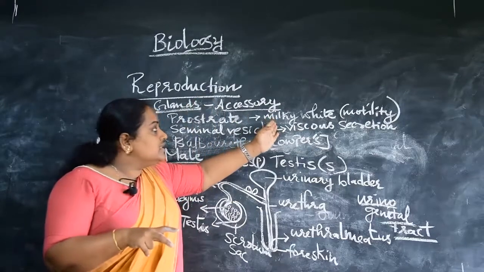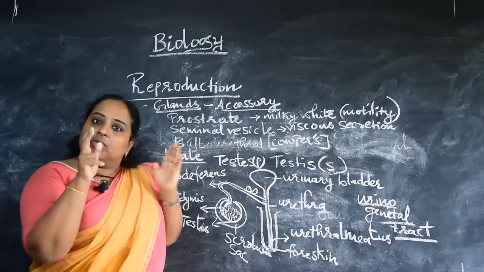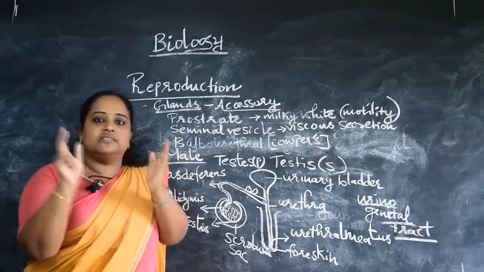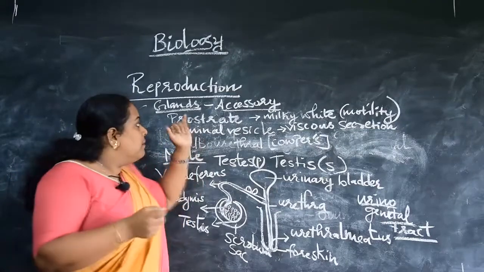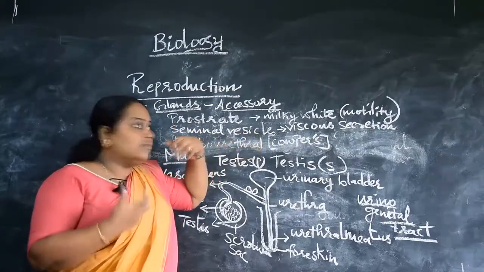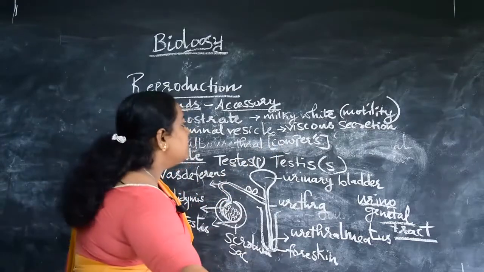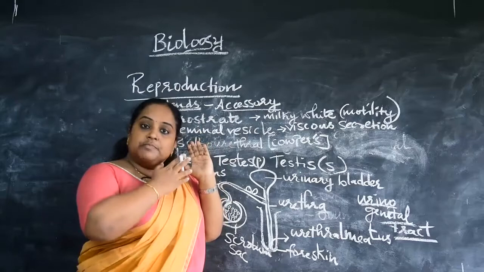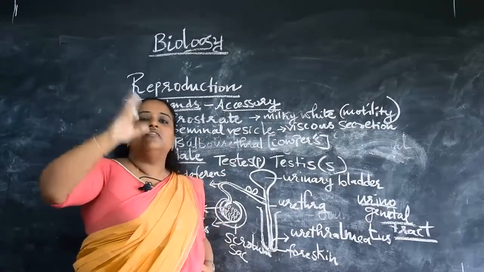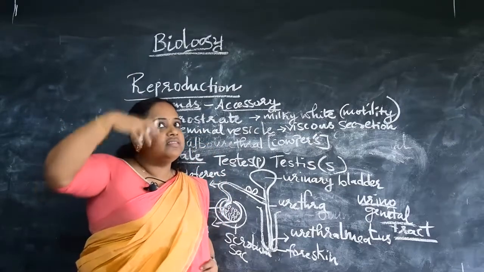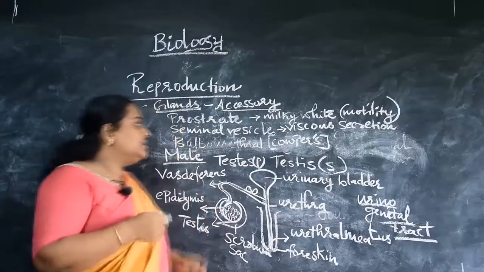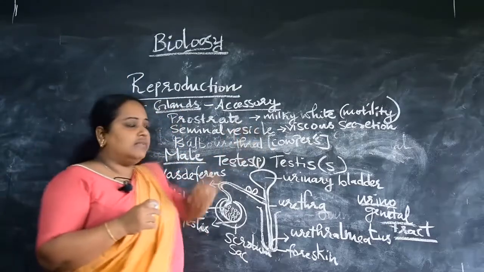The milky white secretion of the prostate gland only helps the sperm to move forward. But the viscous secretion secreted by the seminal vesicle helps the sperm to enter easily into the female genital tract, that is the uterus and the fallopian tube, right? So that is the importance of the seminal vesicle.